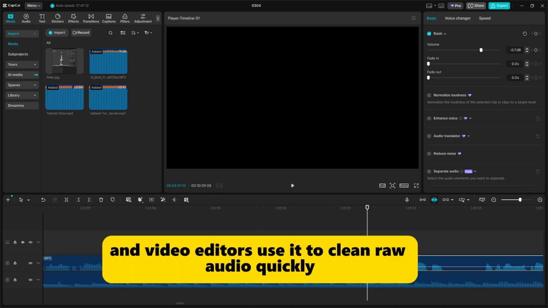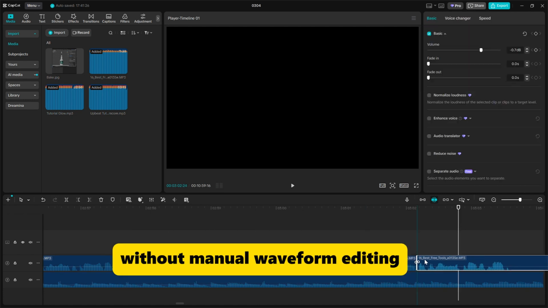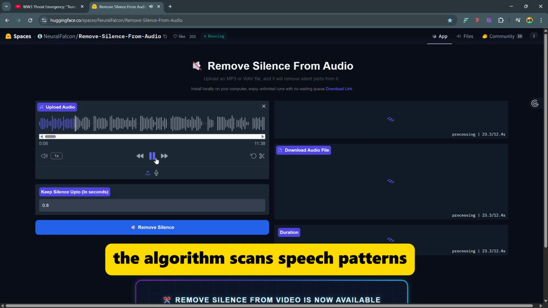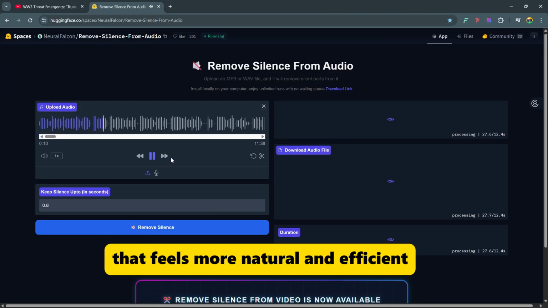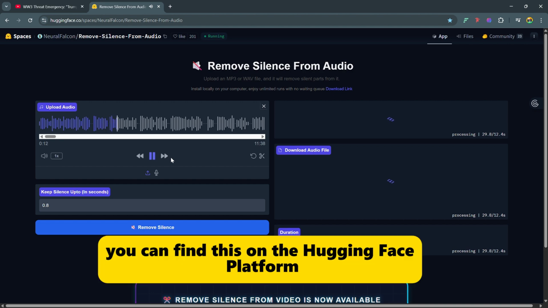Podcasters, educators, and video editors use it to clean raw audio quickly without manual waveform editing. The algorithm scans speech patterns, trims gaps, and produces a tighter track that feels more natural and efficient for listeners. You can find this on the Hugging Face platform.